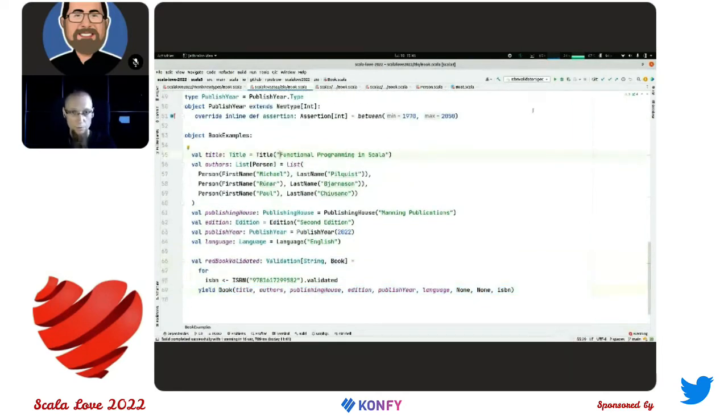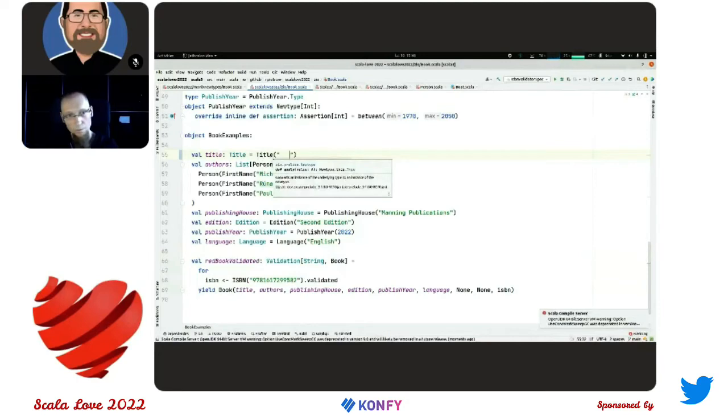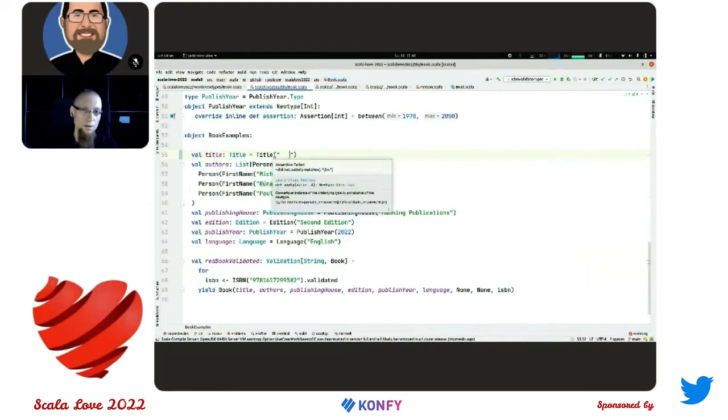And I can show that I cannot create a blank string because it will have a compiler error. Let's see if that works, but it should. Yeah, it's working. So it shows me a compiler error here.